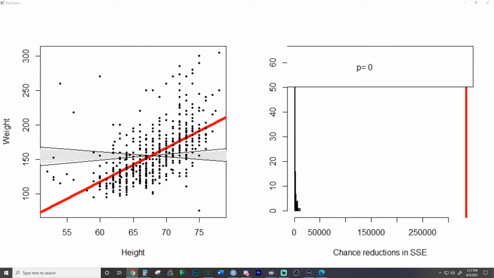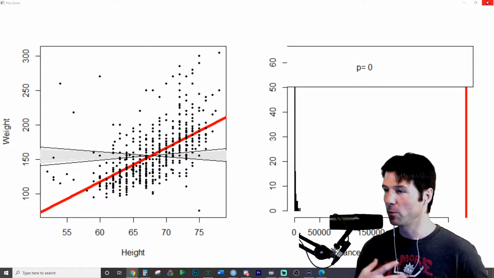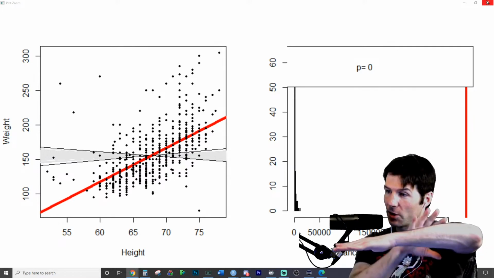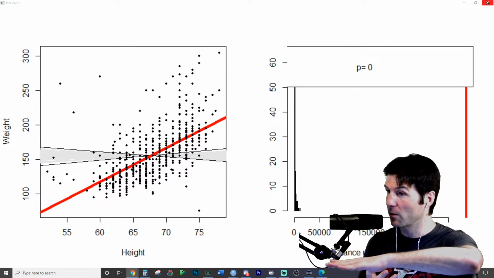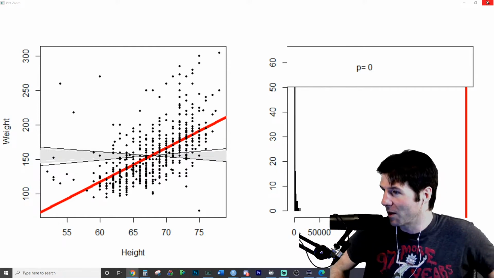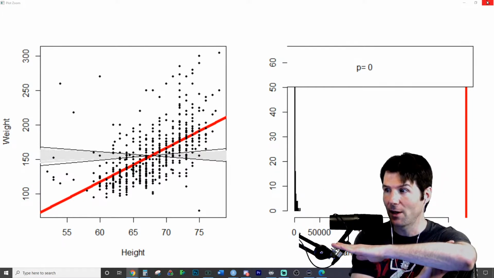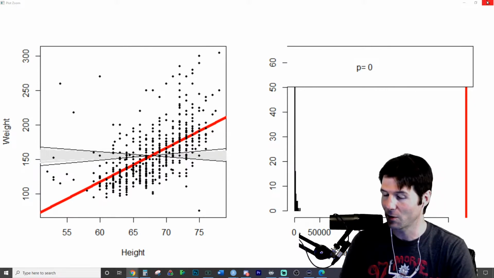The most likely, and exactly, if it's random, we assume that there's no relationship. And that's what you see over here. And that's why the random permutations have reductions close to 0, because a flat line is actually the naive model. And we'll be talking about these things shortly. I've hit upon so many topics, which we'll spend a good 10, 15 minutes covering, like what is the naive model, which in a quantitative model is the mean of y, which is where we get the sums of squared error from the naive model. And then we look at the reduction from the naive model to our model, comparing if the line does a better job explaining than the naive model. And if the naive model is a flat line and our model is a flat line, the reduction would be 0 because our model is identical to the naive model.